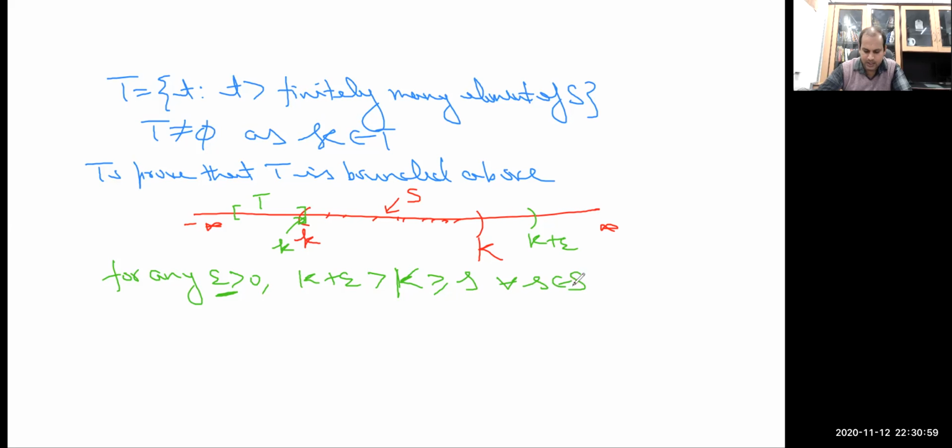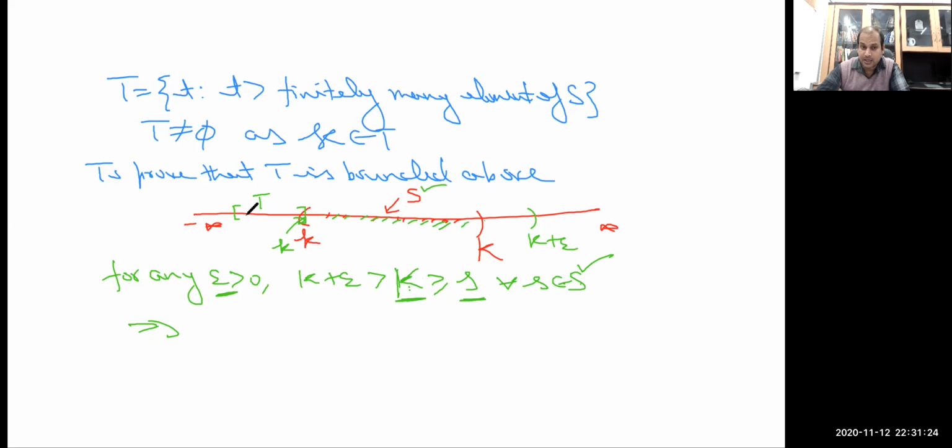The set S contains infinite members, and K is greater than or equal to every member of the set. So obviously K is greater than or equal to infinitely many members of the set S.